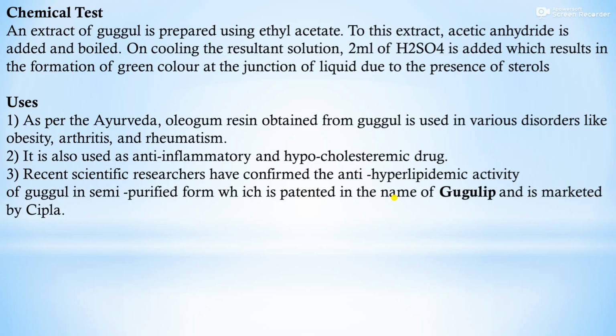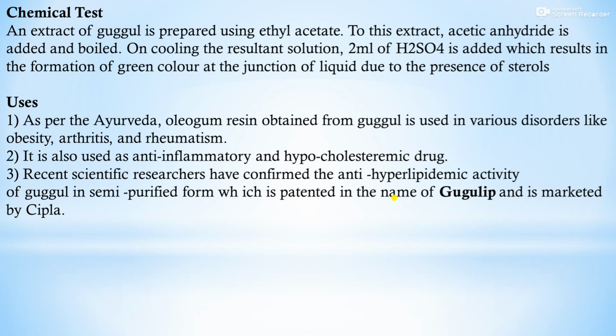Then chemical test. An extract of Google is prepared using ethyl acetate. To this extract, acetic anhydride is added and boiled. On cooling, 2 ml of H2SO4 is added to the resultant solution, which results in the formation of green color at the junction of liquid due to the presence of sterols.